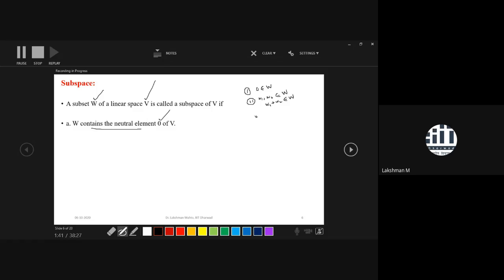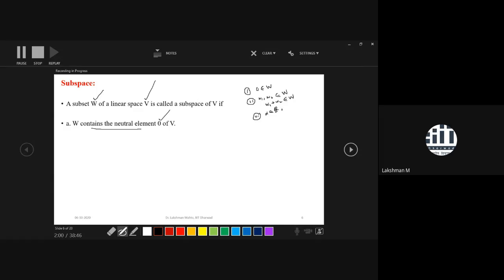And the third criterion of being a subspace of a matrix was what? It must be closed with respect to scalar multiplication. That means you take any scalar alpha, a scalar means it is just a real number, or it may be a complex number as well. It depends upon which scenario you are taking.